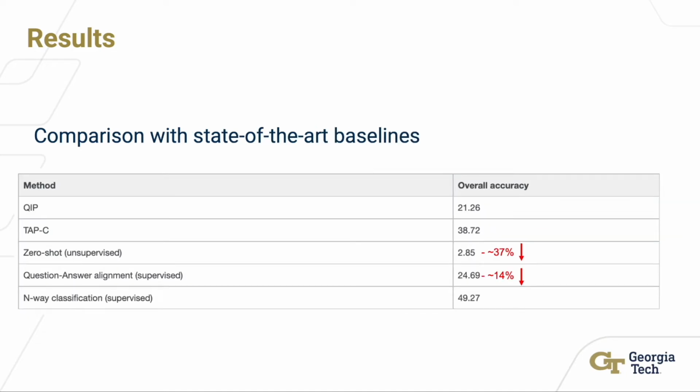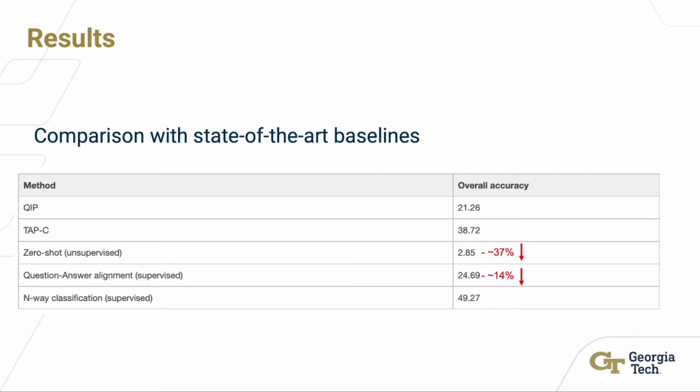Finally, we compare our proposed baselines with 2 state-of-the-art baselines, QIP and TAPC. Both these approaches are zero-shot VQA baselines. QIP uses QA irrelevant prompts and achieves 21% accuracy, and TAPC uses common sense filtering with template generation to improve zero-shot candidate prompt generation and selection and achieves 39% accuracy. Both these approaches are worse compared to our supervised upper bound, demonstrating that current state-of-the-art baselines can be further improved.